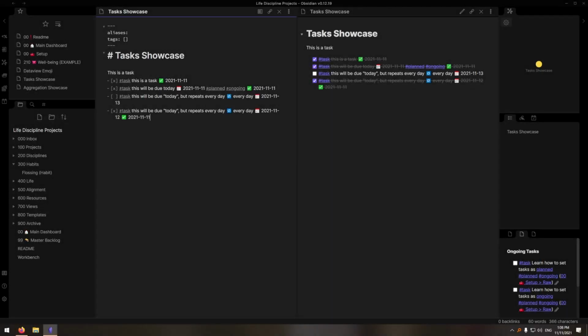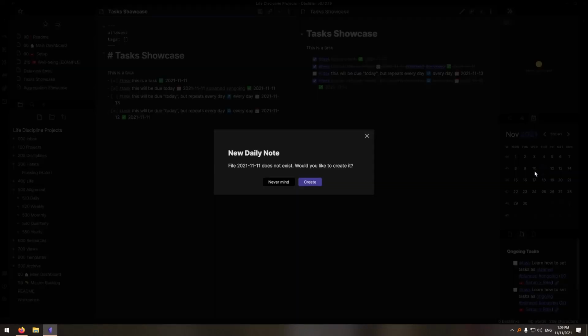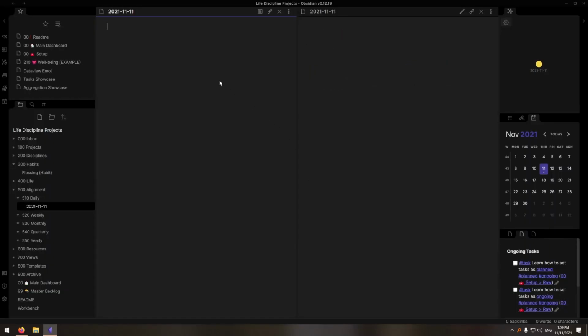Another frequent thing you'll find yourself doing within LDP is alignment. On the right side pane in the middle, there is the calendar. This is where you can visually see your daily and weekly notes. You can also find them on the left under 500 alignment. Monthly, quarterly, and yearly notes are not visually supported at the moment, but are still operational. If you click on a date, you will open the note for that date. Within that, you can do your alignments.